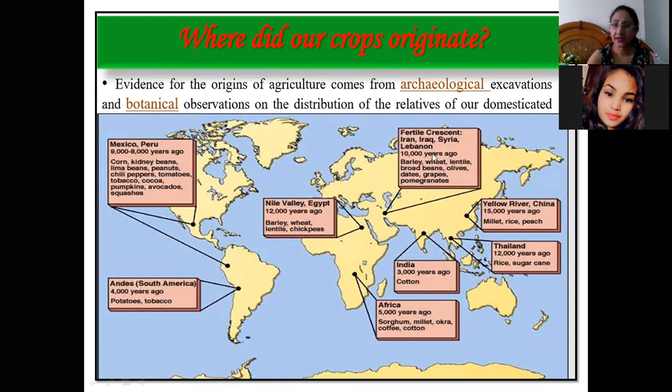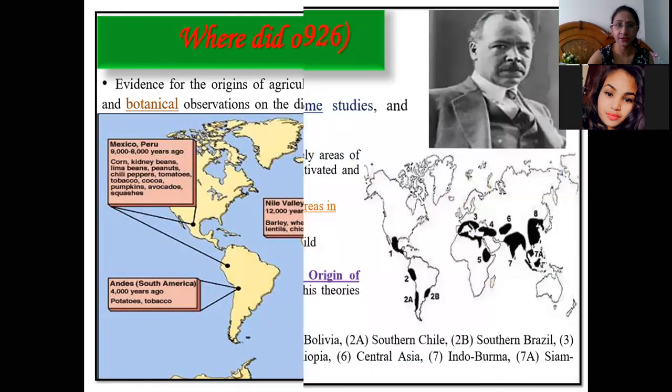Similarly, in Iran, Iraq, Syria and Lebanon, about 10,000 years ago, field crops like barley, wheat, lentils and others may have originated. This map shows the various crops and their origination according to archaeological observations.